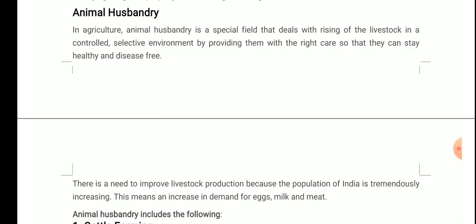What is a controlled selective environment? It means giving a proper environment, an environment that is suitable for their growth. So in agriculture, animal husbandry is a special field which deals with raising of livestock in a controlled and selective environment.